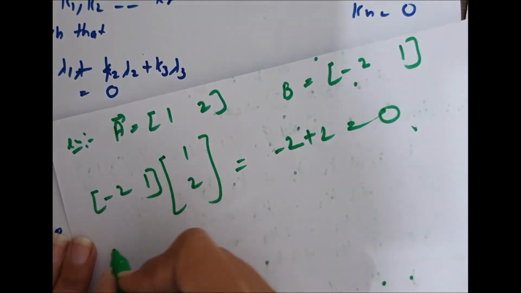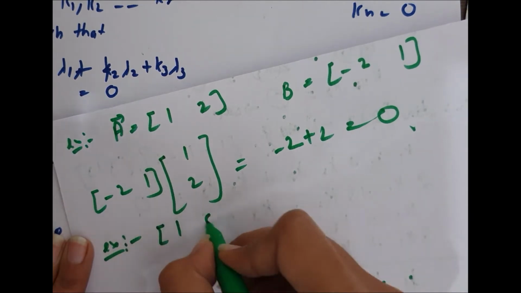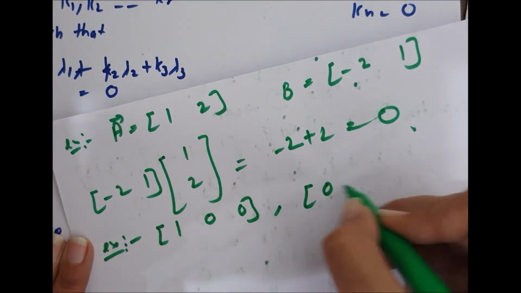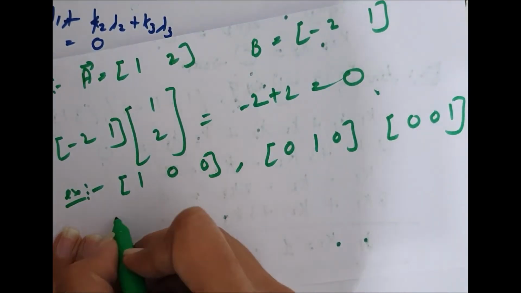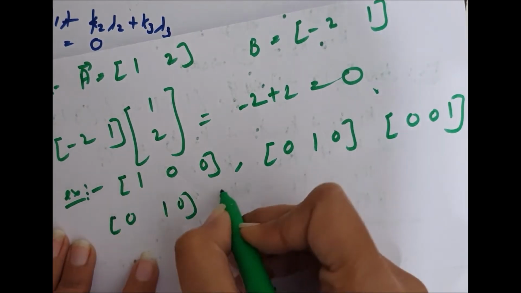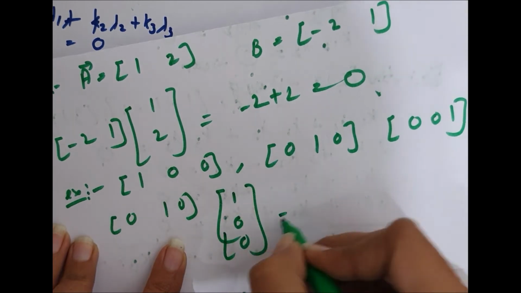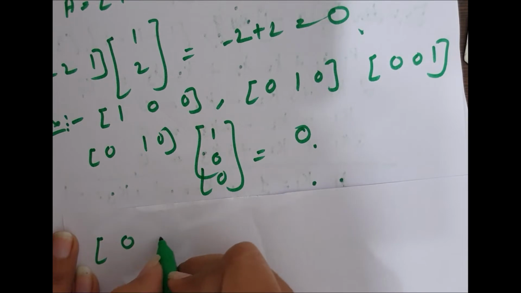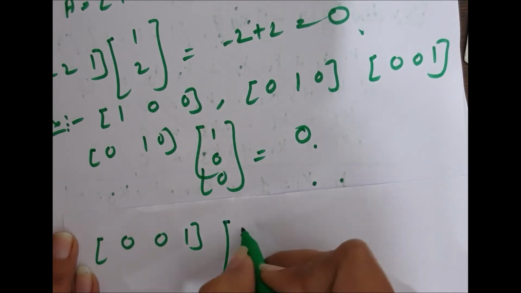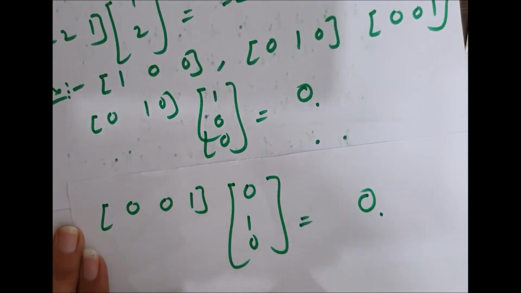Another example: 1 0 0, 0 1 0, 0 0 1. For 0 1 0, we have to take the transpose of this. This came out to be 0. Then 0 0 1 with 0 1 0 also came out to be 0.